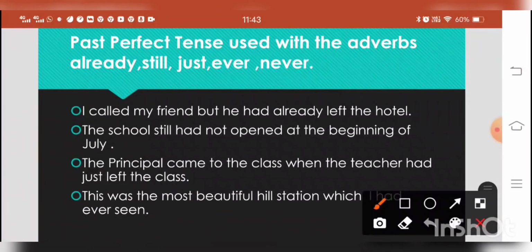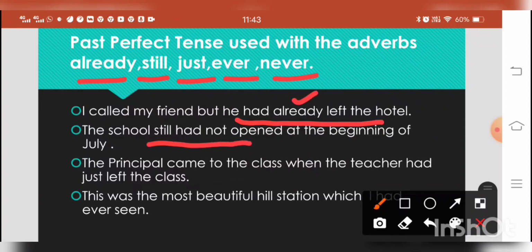Past perfect tense is used with the adverbs already, still, just, ever, never. So remember, these are the adverbs or time expressions which take past perfect tense. Okay, they are the keywords. I called my friend, but he had already left the hotel. So with already we have used had plus third form. The school still had not opened. With still we have used had not opened, past perfect tense.